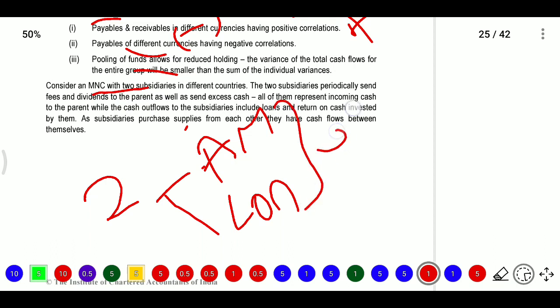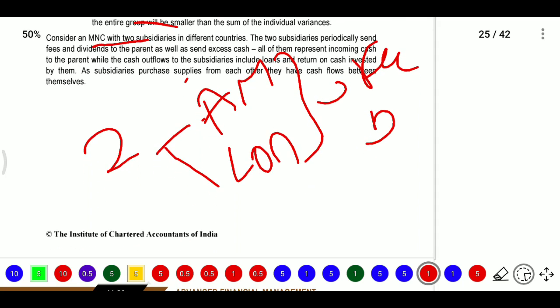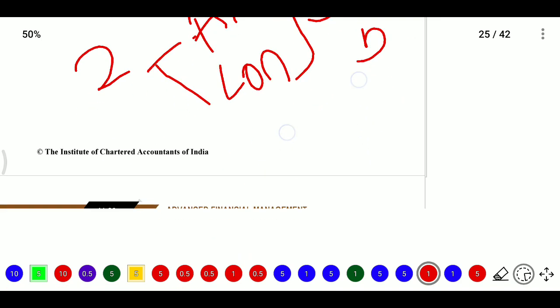They need to send fees and dividends to pay the parent, as well as send excess fees, all of them representing incoming cash to the parent, while the cash outflow to subsidiaries includes loans and returns on cash invested by them. As subsidiaries purchase supplies from another country, they have cash flow between themselves also.